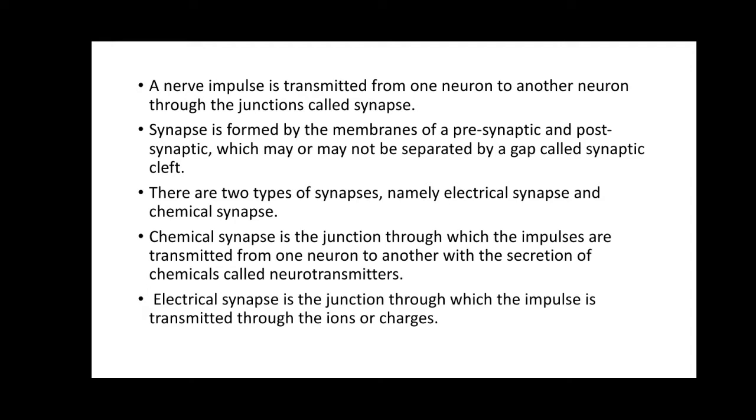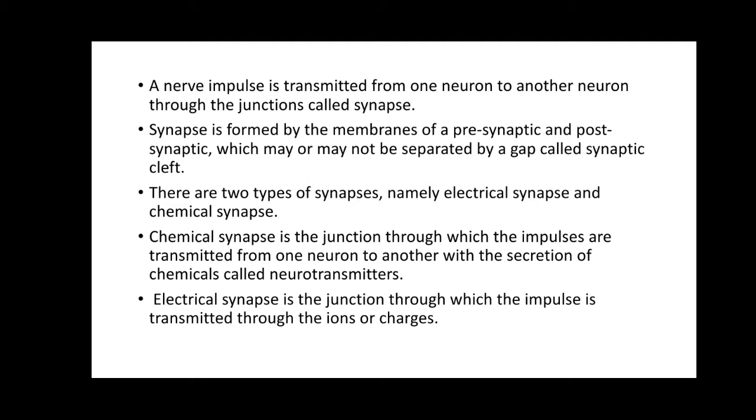In between the two neurons there is the formation of a junction, and that junction is called the synapse. Here, in between the two neurons there is a close or proximity area between the axon bulb of one neuron and the dendrite of the other neuron. That close or proximity area between the two neurons is called the synapse.